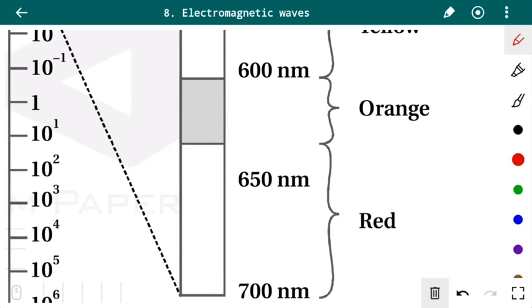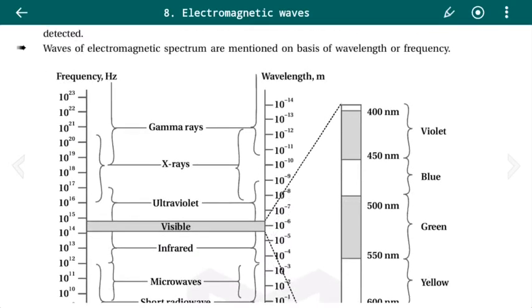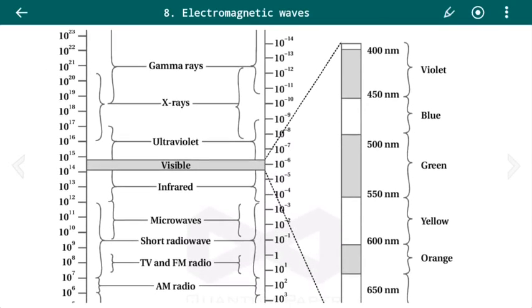So students, you may note down this classification of different rays, which is called the electromagnetic spectrum.